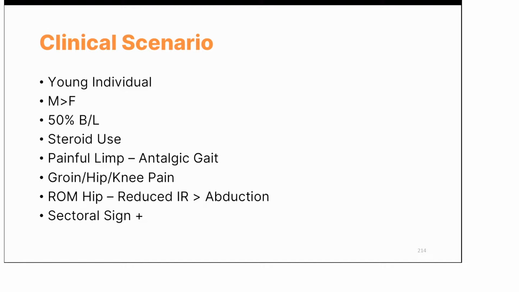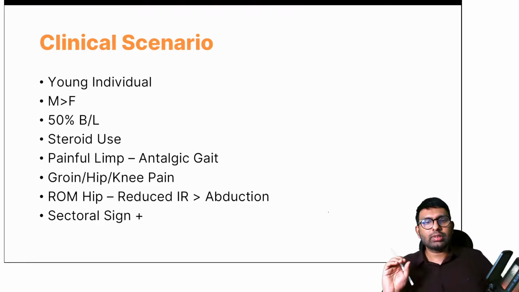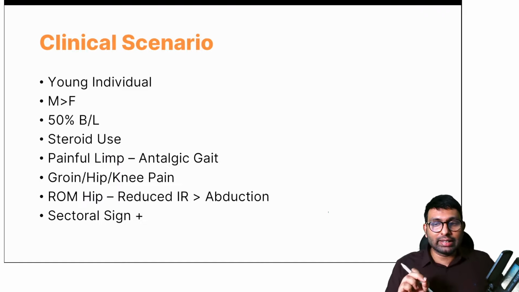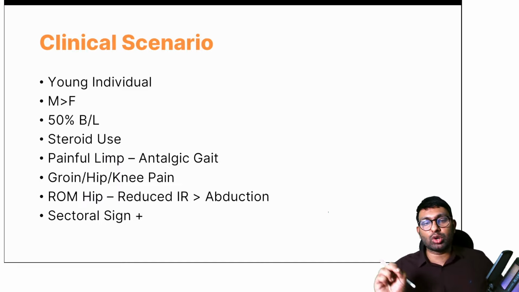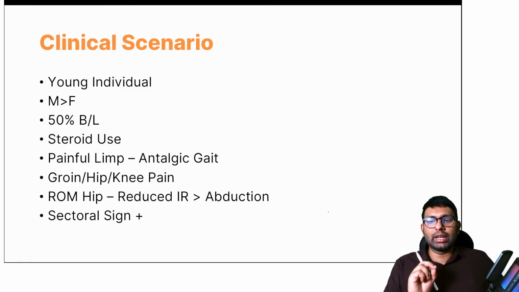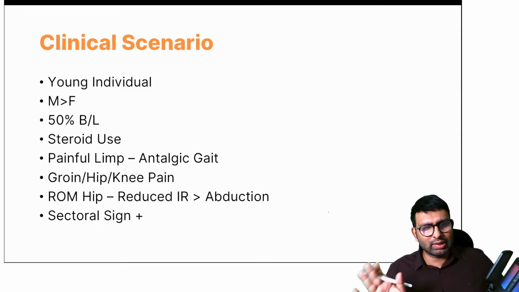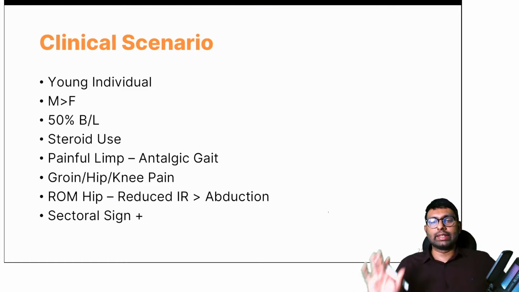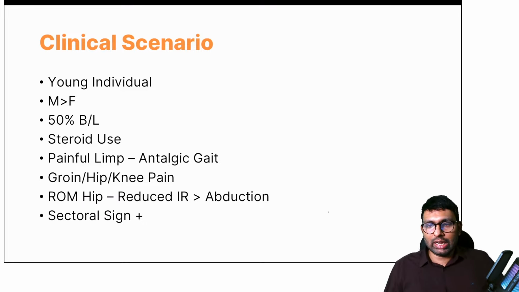So the clinical scenario in a case of avascular necrosis is a young individual, male more than female, and 50% will be bilateral. Steroid use will always be given, or most of the time is given in the options. Painful limp will be there, antalgic gait, groin, hip, knee pain, referred pain may be there. Range of motion, specifically they'll tell you that there is reduced internal rotation or also sometimes abduction, but main is internal rotation. And then sometimes they might give something called a sectoral sign, which is positive.